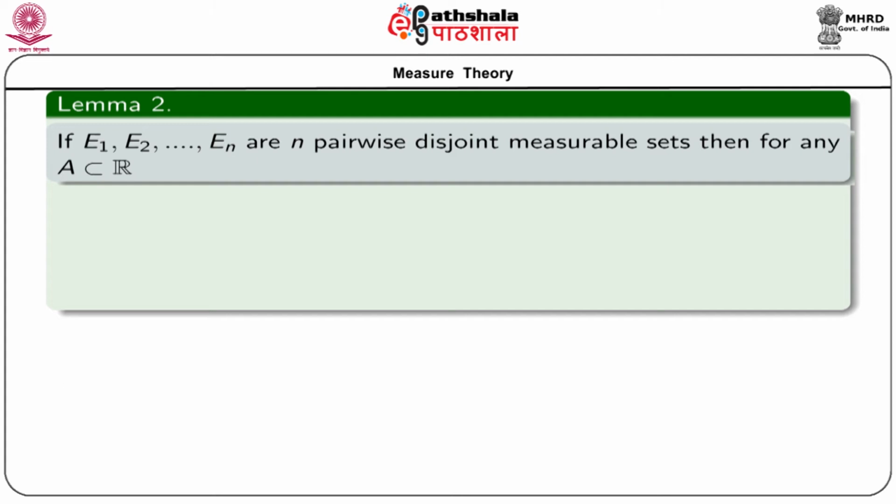Next, we prove a result which we will use to show that actually countable union of measurable sets is again measurable.